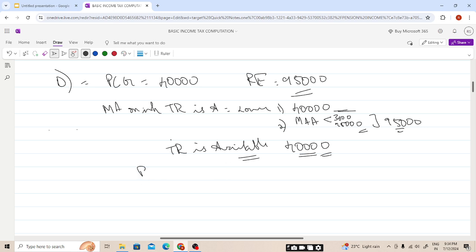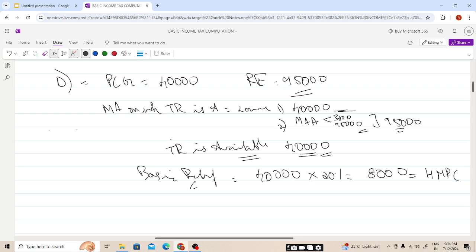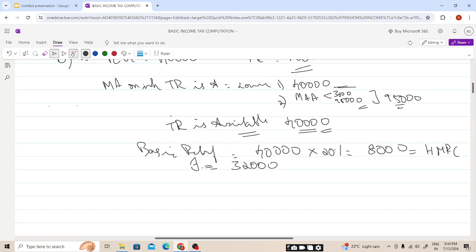So basic relief: 40,000 into 20% is 8,000. This will be paid by the HMRC, and the individual will be paying, students, 32,000. Now we need to calculate the income tax liability, and this is the first part.